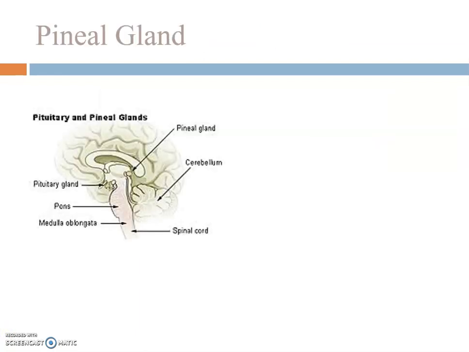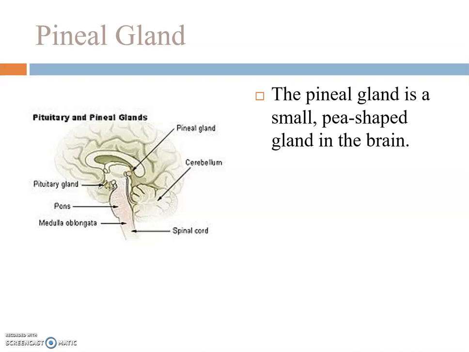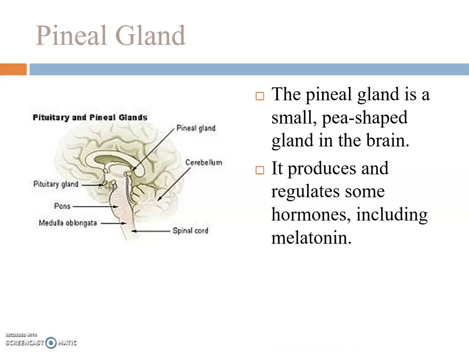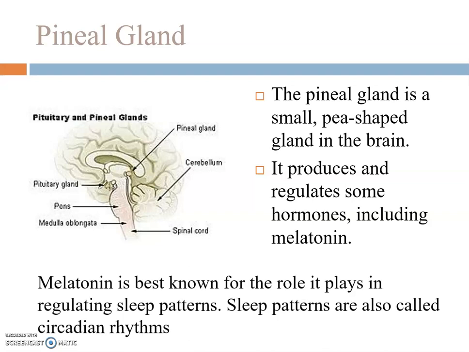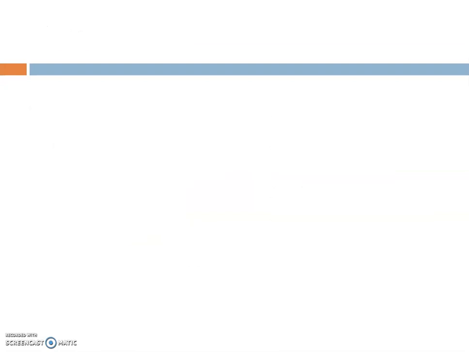First one is pineal gland. The pineal gland is a small pea-shaped gland in the brain. It produces and regulates some hormones, including melatonin. The actual function of pineal gland is yet to be known. Melatonin is best known for the role it plays in regulating sleep pattern. Sleep patterns are also called as circadian rhythms.